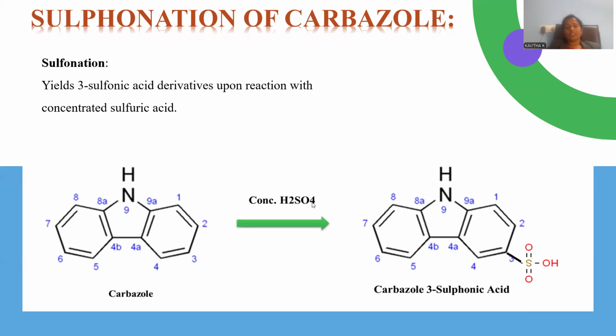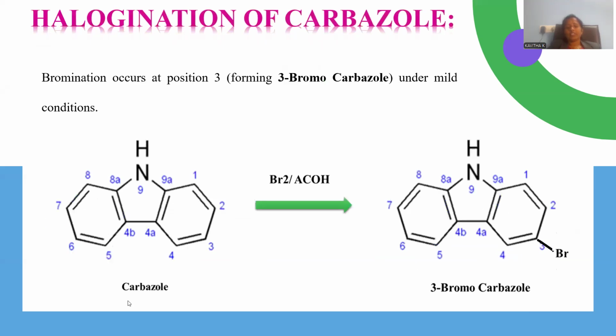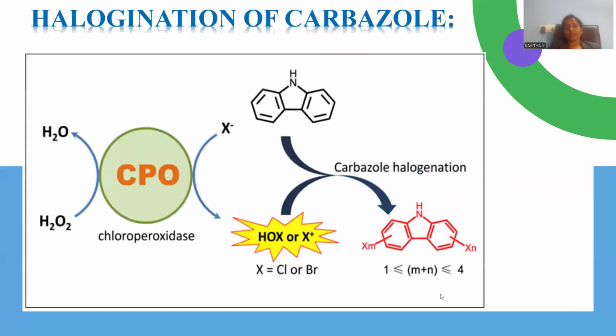Sulfonation is performed by adding concentrated sulfuric acid over the carbazole, giving rise to carbazole 3-sulfonic acid. This is the expected product. Halogenation upon the carbazole will be performed with bromine dissolved in acetic acid solvent. 3-bromocarbazole will be the product over there.